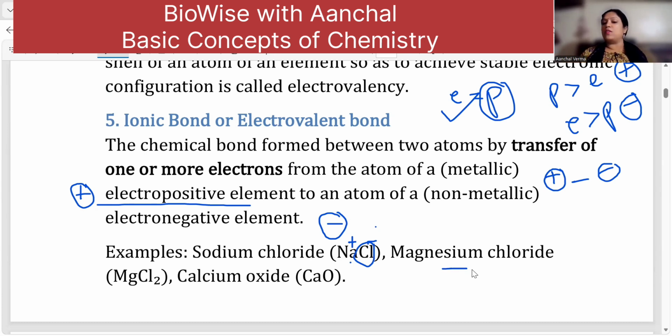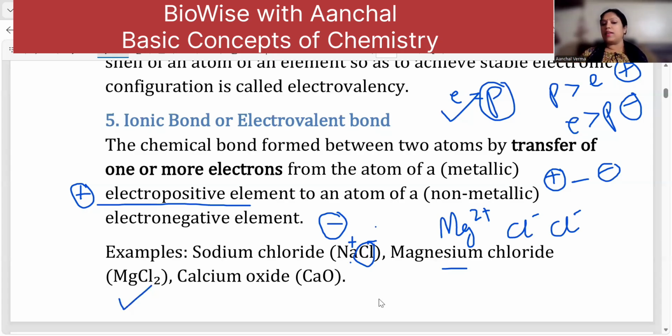Similarly, magnesium gives away two electrons, so Mg2+ is formed. Now, chlorine requires only one. So two chlorine atoms are going to take one electron each from the magnesium, and it forms the compound MgCl2.